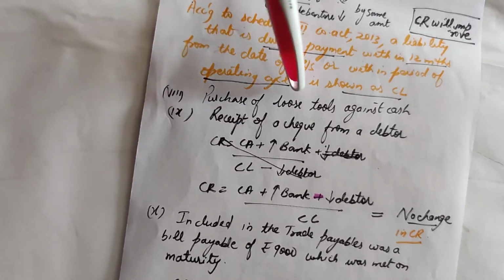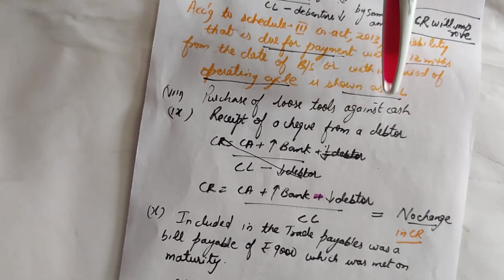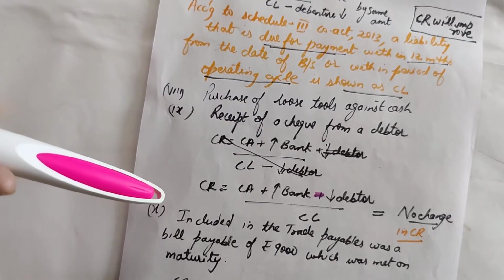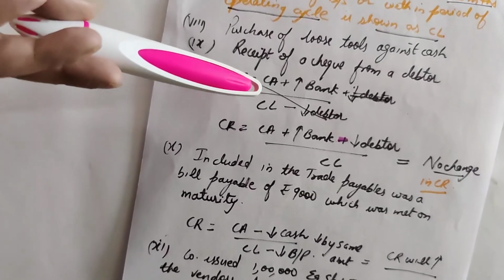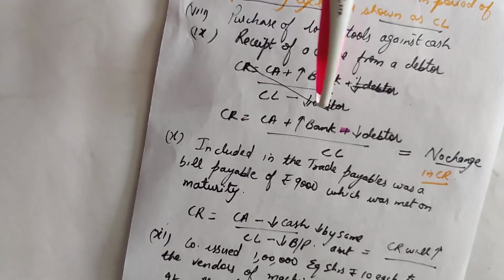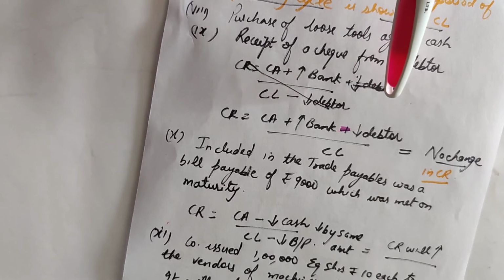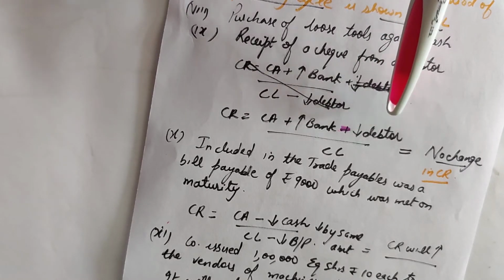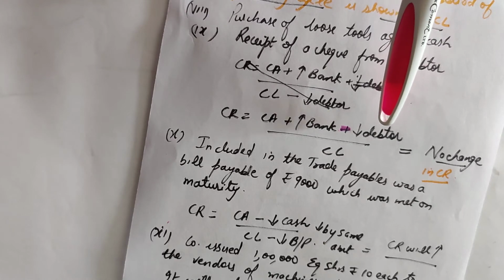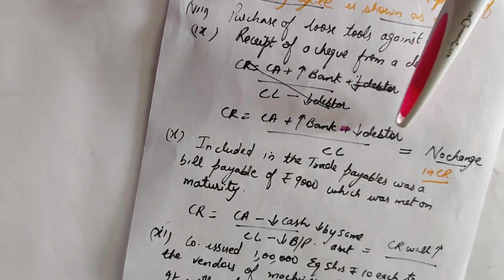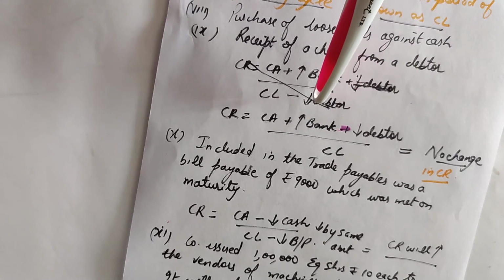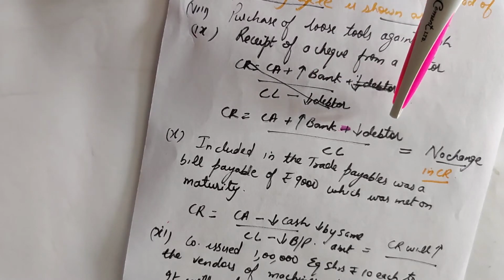Now you have receipt of a check from a debtor. If the check is received, it will increase bank, right? Since the debtor has paid the check, it means the debtor will reduce. We also know sundry debtor is a part of current assets. One current asset, bank, increases, whereas the other, debtor, decreases.